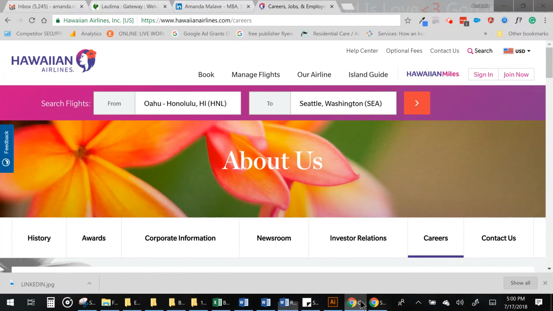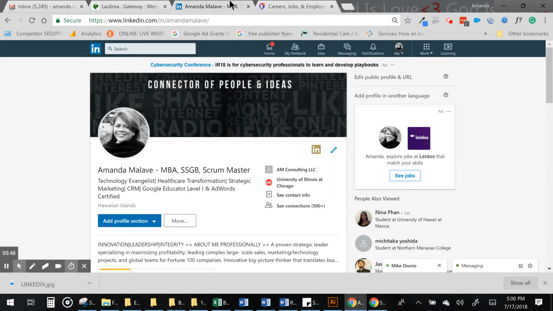So let's go to LinkedIn. What you want to do here is, you've decided what companies you want to go after, and you need to find a job that you want. I want it to be within the next 2 to 5 years. If you're going to graduate in 2 years, it'd probably be some sort of job that you want right after. Or if you're going to graduate in 4 years, then you probably want an internship. So we'll do both searches.